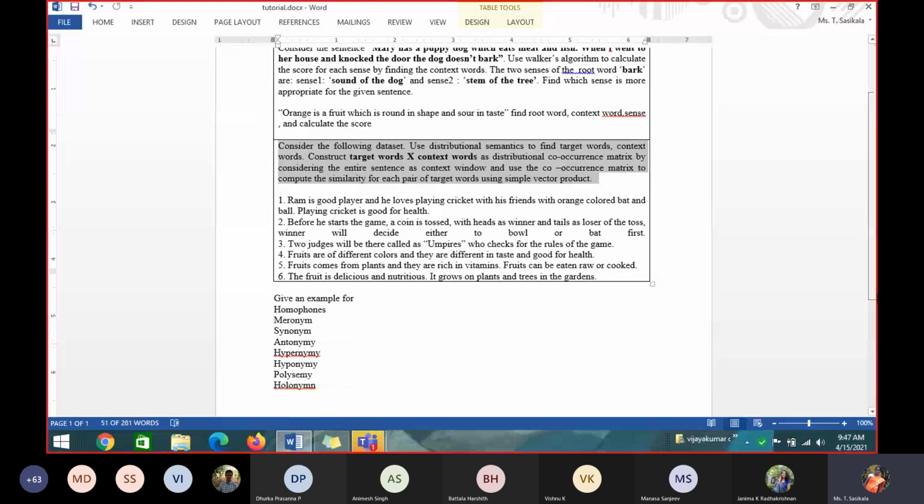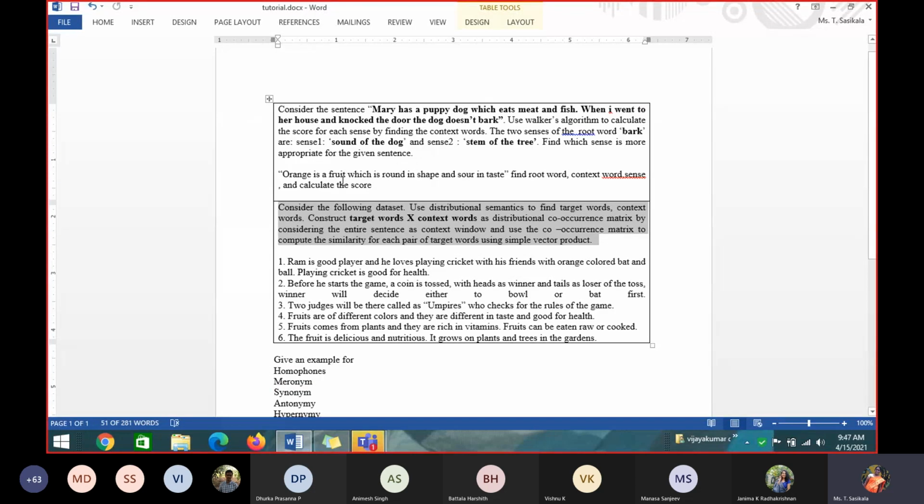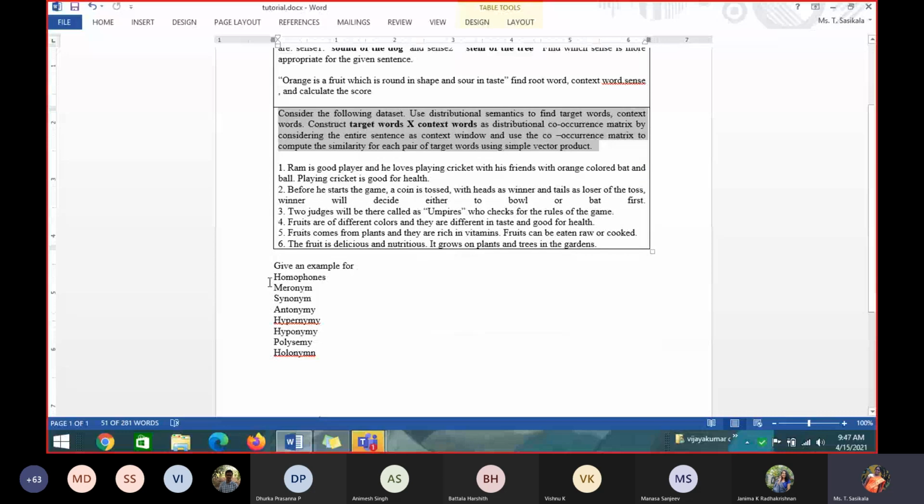Fourth one. Give an example for homophones, meronyms, a part of relationship, synonyms, antonyms, hypernymy, hyponymy. Hypernymy and hyponymy represent what? General to specific, specific to? Hypernymy, general. Hypernymy and hyponymy are inverse of each other, right? Meronym is the inverse of what? What is the other part of meronym? Holonym. Good. Polysemy. So for all these, you have to make an example.